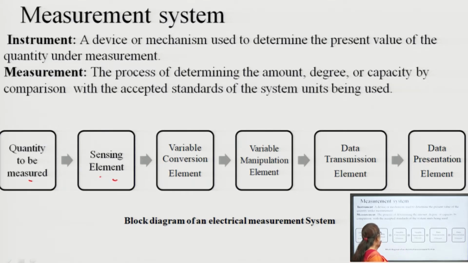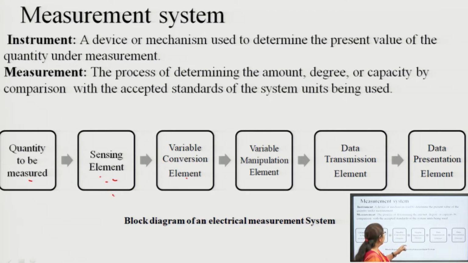Then that device will sense the temperature, and we have to transmit that temperature to that person. For this we need to convert this temperature into an electrical signal. So, we need a variable conversion device that will convert this temperature into an electrical signal. The combination of this sensing and variable conversion element is known as a transducer. It means we need a transducer, and a transducer is a device which converts one form of energy into another form.